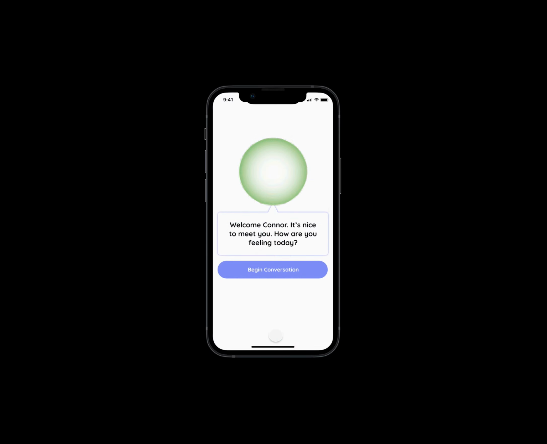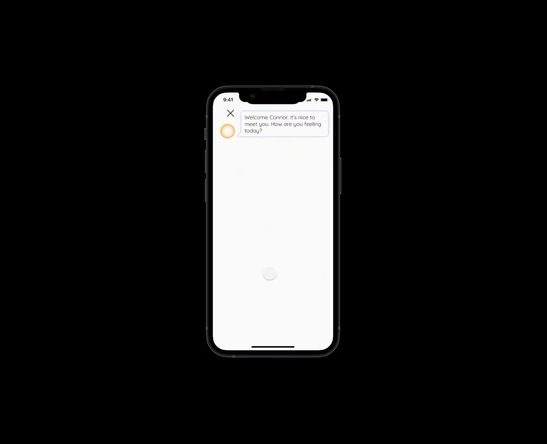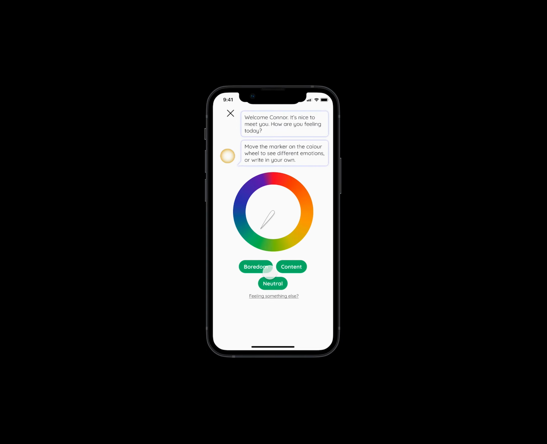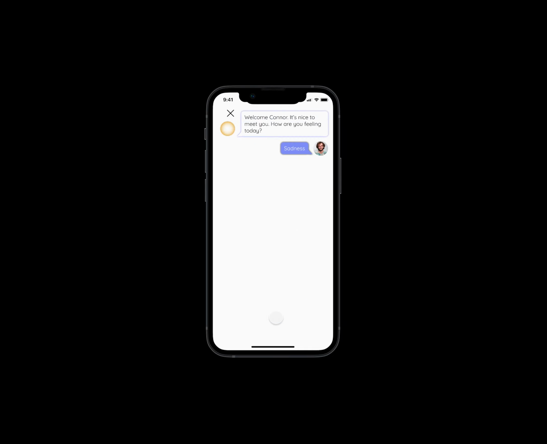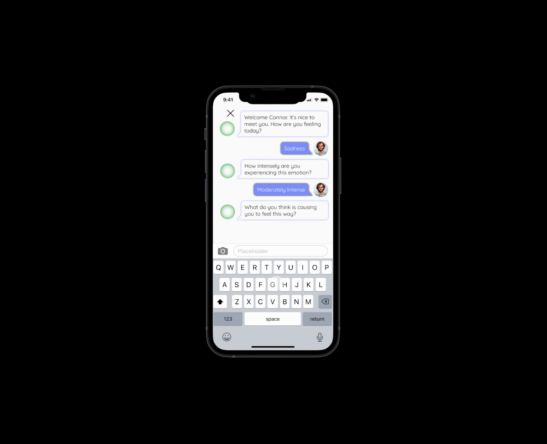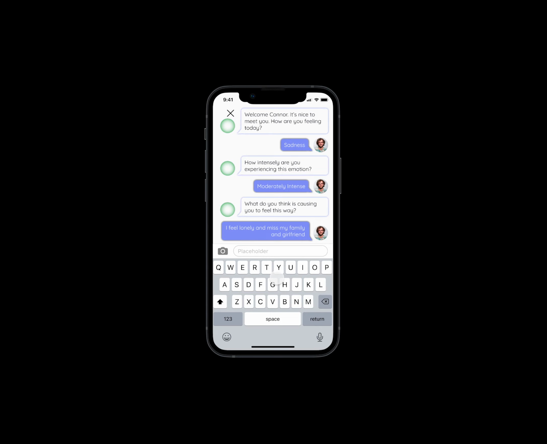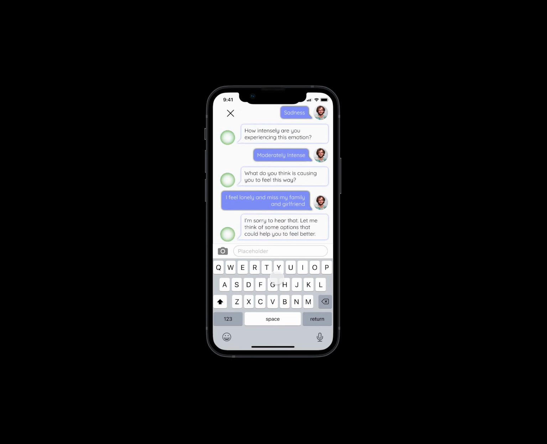Following the completion of his profile, Connor begins his first chat with Kara, who begins by asking a simple question: "How do you feel today?" Connor has the option of using a color wheel to indicate his feelings or entering them himself. He will start by indicating his base emotion and then indicate the intensity. Kara will follow up by asking for more information about what is causing this emotion in order to best determine the right suggestions. In this example, Connor is feeling lonely and misses his family and girlfriend at home.